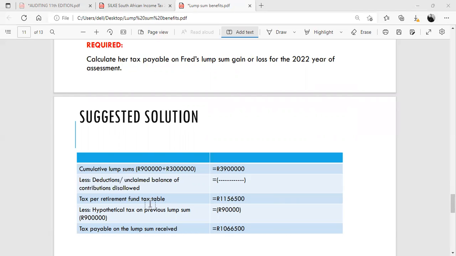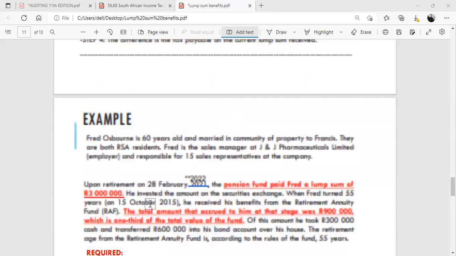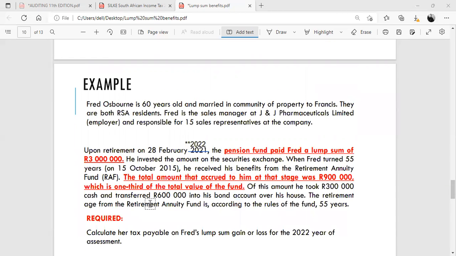Step 3 is to calculate the hypothetical tax on the previous lump sum. The previous lump sum received by Fred was the 900,000 Rand, which he received in 2015. So now we have to calculate the hypothetical tax on that 900,000 Rand using the relevant tax table. So this was a retirement lump sum. If it were a withdrawal lump sum, we would calculate the tax on the 900,000 using the withdrawal tax table.